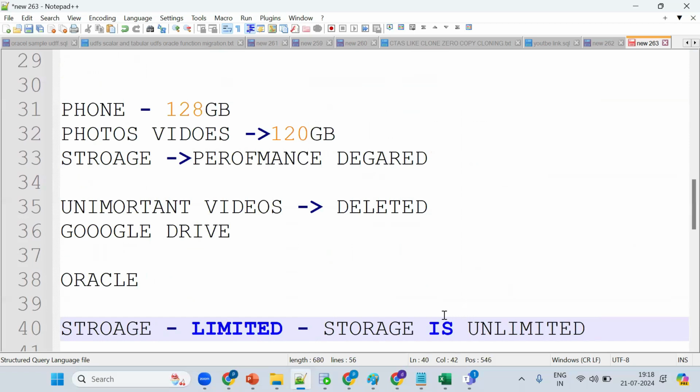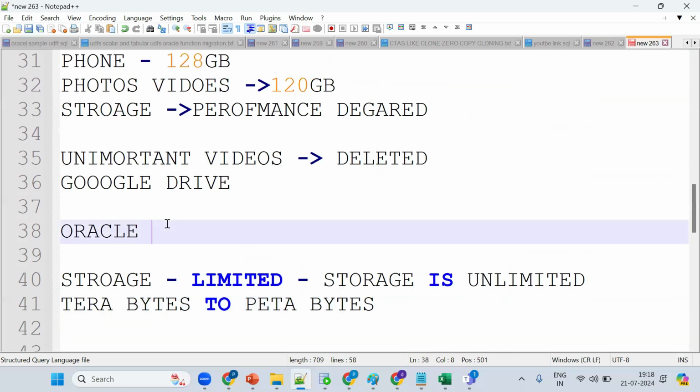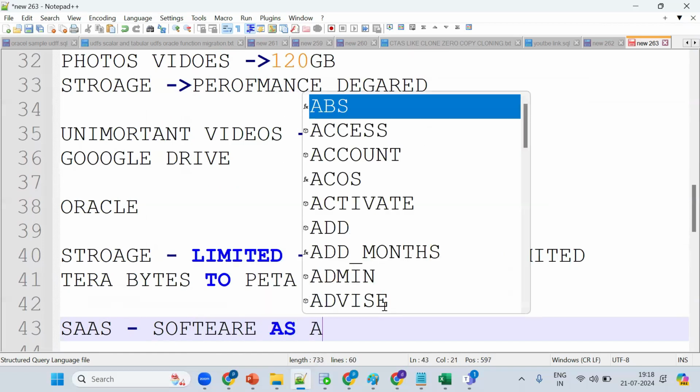Remember, Snowflake can handle huge volume, terabytes to petabytes of volume, with ease. Whereas Oracle has some limitations, like the infrastructure, everything we should manage. Whereas Snowflake is a SaaS. It's nothing but software as a service.